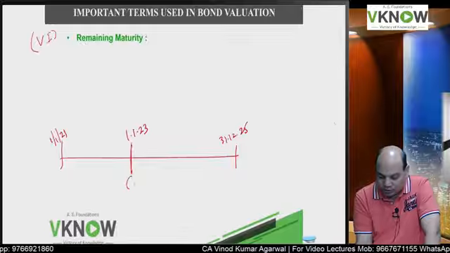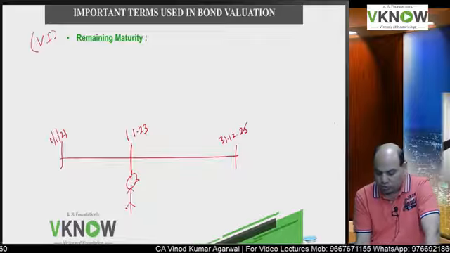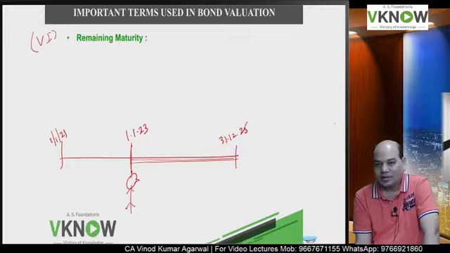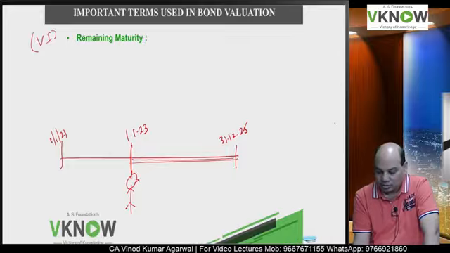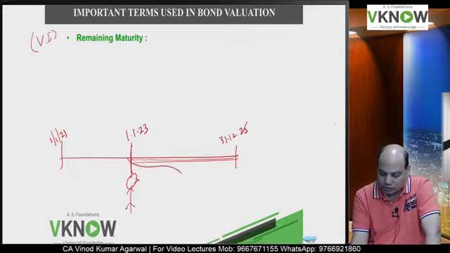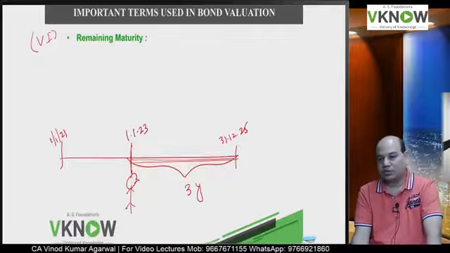Now you are standing here. Suppose this is you. So you will look forward. How many years are remaining? 23, 24, 25. So how many years are remaining? 3 years. So we will say remaining maturity is equal to 3 years.